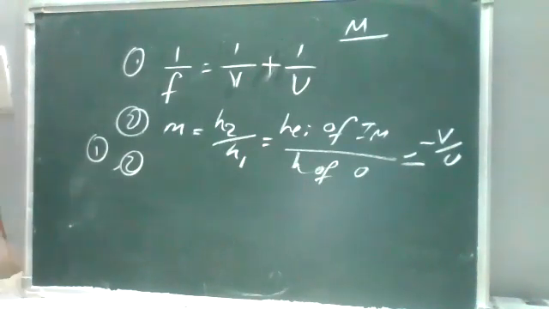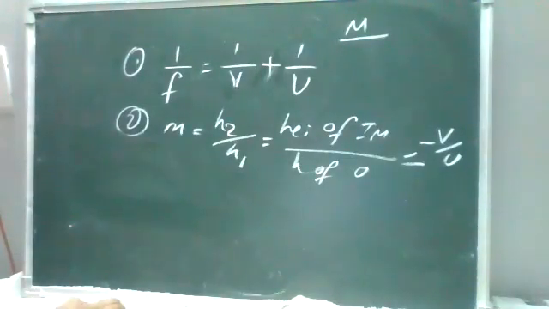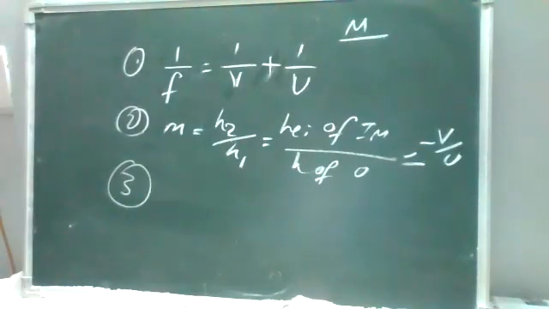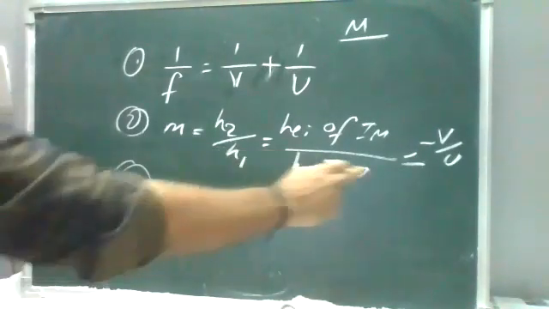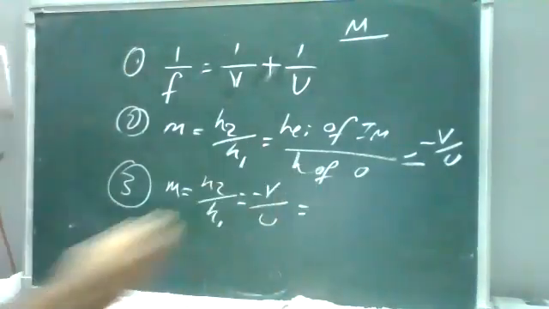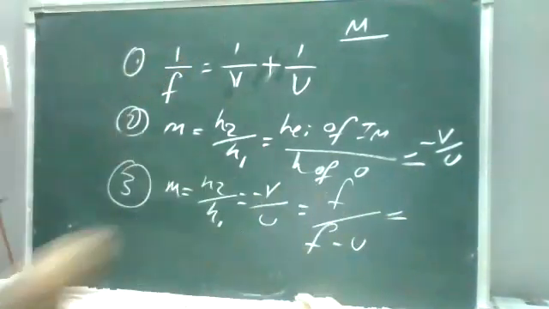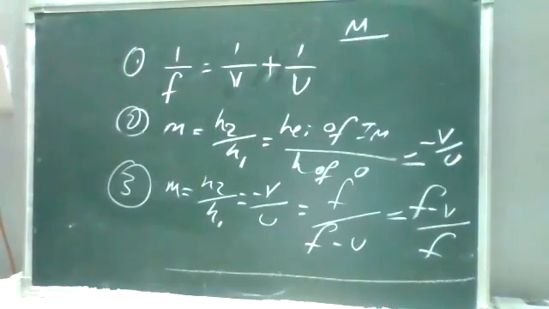And one more thing. When we are discussing the focus and the object distances or image distances, there is one more formula. Magnification m is equal to h2 by h1, which is equal to minus v by u, and with respect to the focal length, f by f minus u, which is the same as f minus v by f. So f is your focal length.